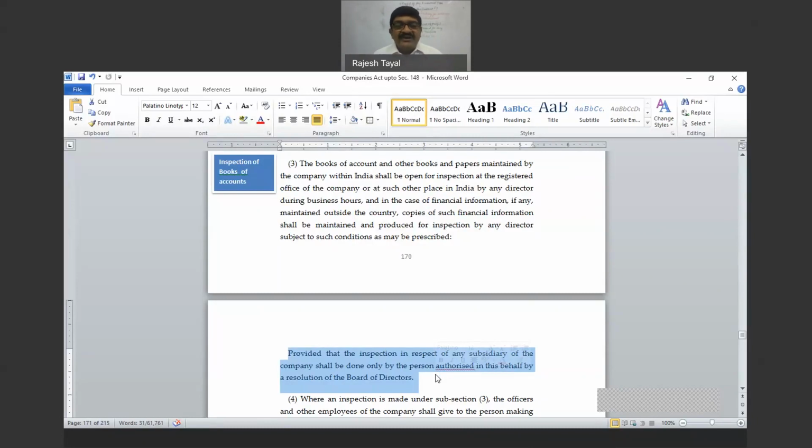So this is the only case where a member has a statutory right to inspect the books of account of the company. Other than this, no other member has the right. Only directors have the right, and that too in personal capacity. And you see here, in subsection 3, they have been given a right to inspect. If they want to take some copy of that, or extracts from the books of account, that right does not exist. If the company voluntarily gives them, it's okay, but the question of right is not that.